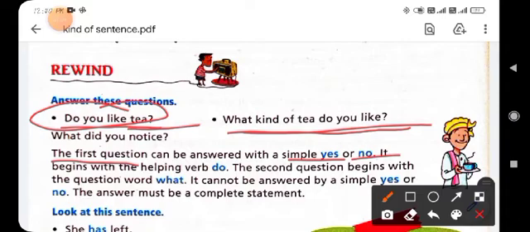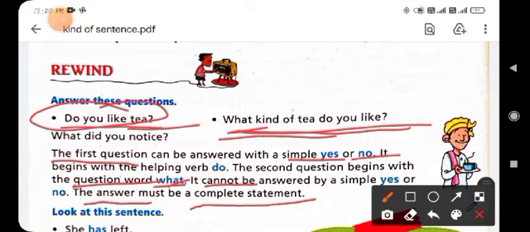But here is the second question, what kind of tea do you like? Okay, and it starts with the question word what. This sentence starts with a question word, and it cannot be answered in yes or no. Its answer must be a complete statement. We can reply to this question in a statement.